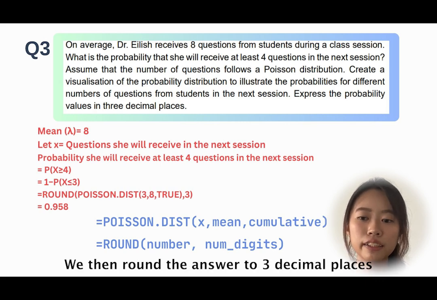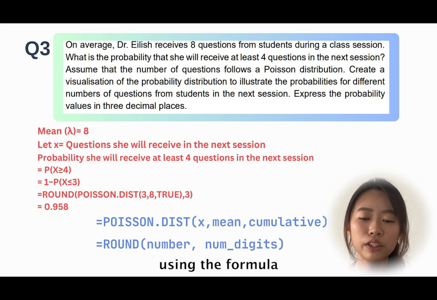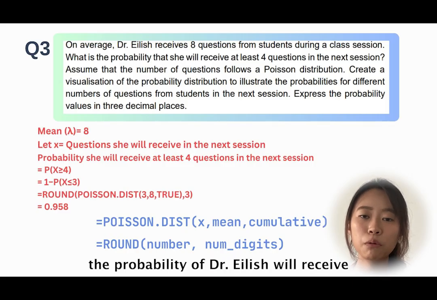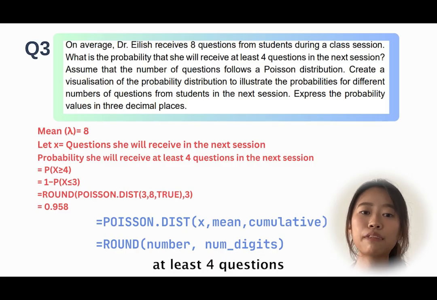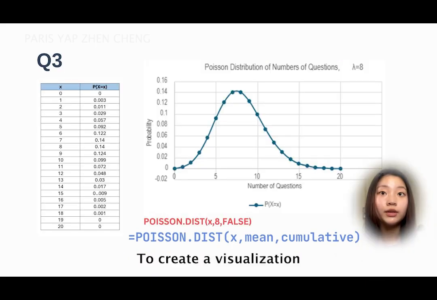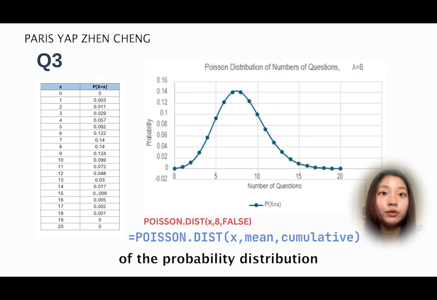We then round the answer to 3 decimal places using the formula ROUND(number, num_digits). In conclusion, the probability of Dr. Alice receiving at least 4 questions in the next session is 0.958.